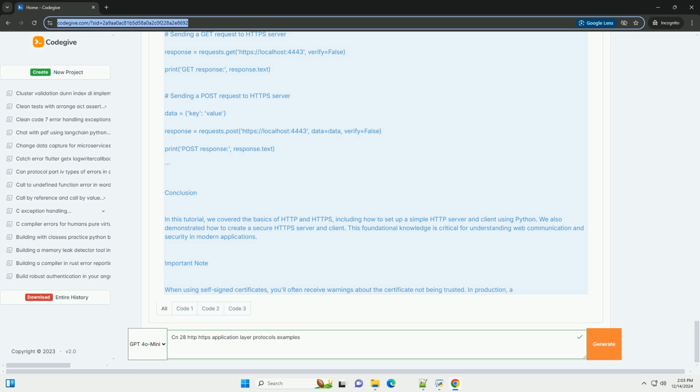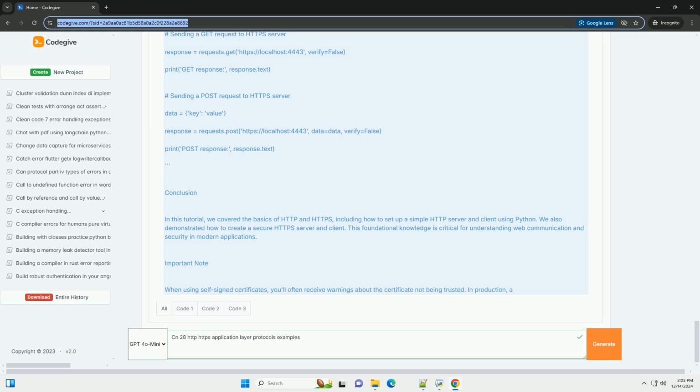http_client.py to: Python. Import requests. Sending a GET request to the HTTPS server. response equals requests.get, https://localhost:4443, verify equals False. Print, GET response, response.text.